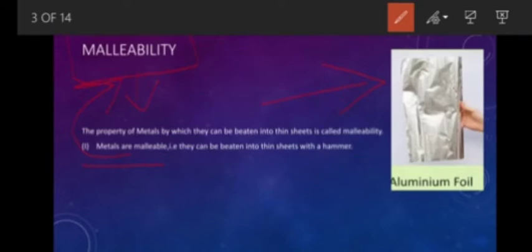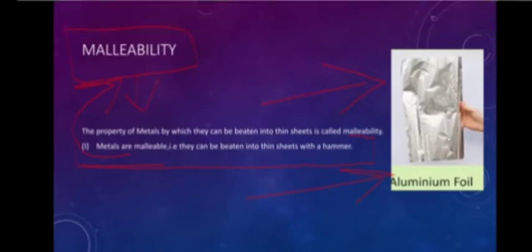So why are metals malleable? Because they can be beaten into thin sheets with a hammer as shown in the figure. So what is this figure telling? It's showing aluminium foil. You can see aluminium foil. It's very thin, and it is used for wrapping food items. Got that?